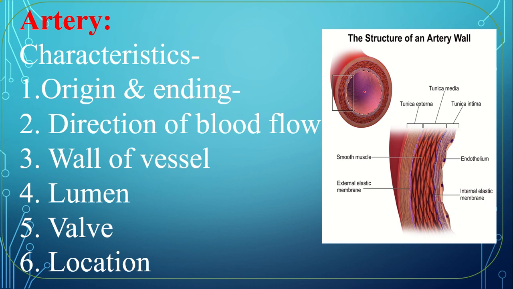Location: just beneath the skin in our body. Wall of artery is formed by 3 layers. Outer layer is called tunica externa, middle layer is called tunica media and inner layer is called tunica interna or tunica intima.